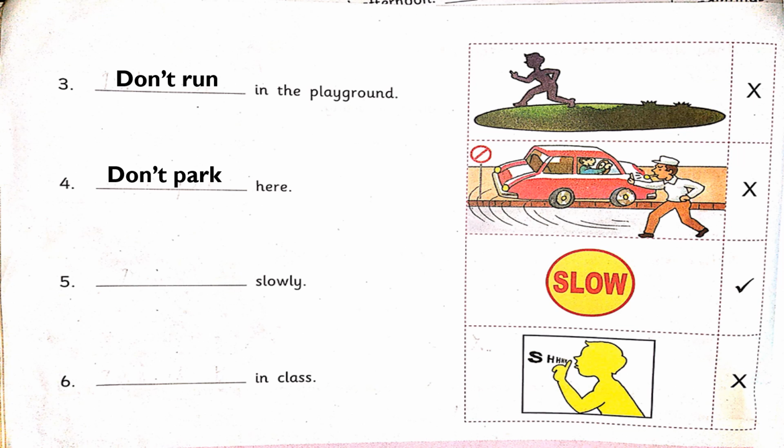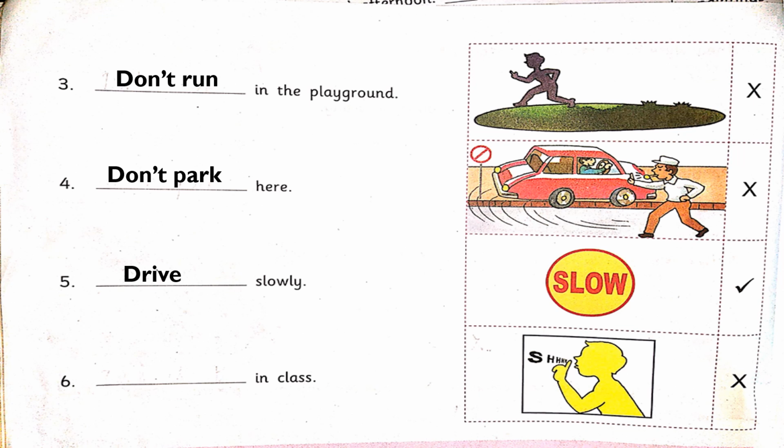The fifth sentence, dash slowly. The picture near it shows a slow signboard, which is usually an instruction put on the road for the drivers to follow. There is a tick mark at the side of this picture. This indicates that we have to drive slowly. The verb from the box that suits this sentence is drive. So our sentence is drive slowly.